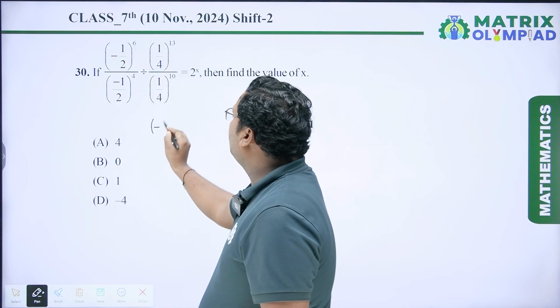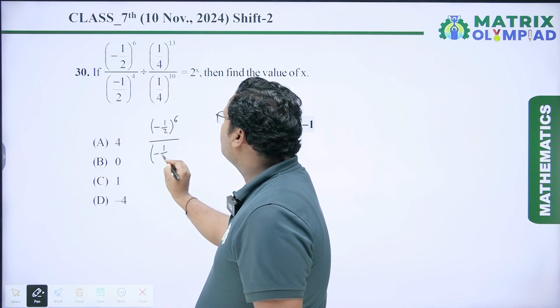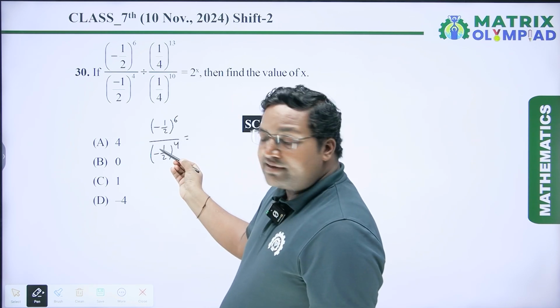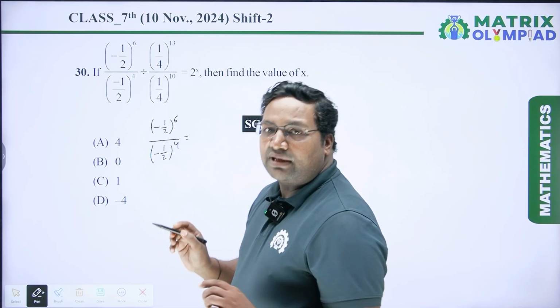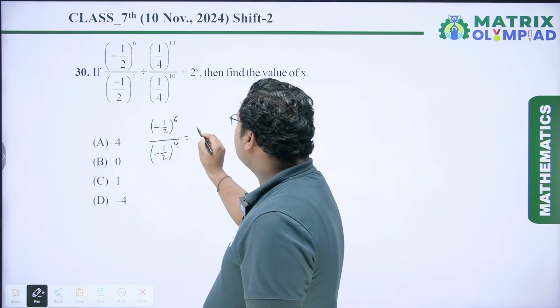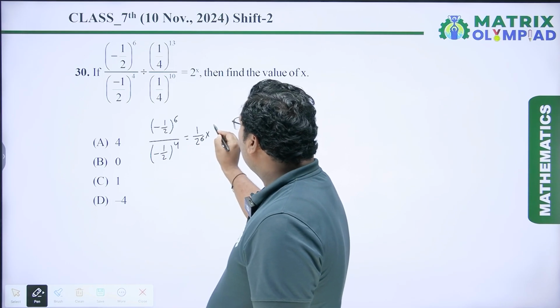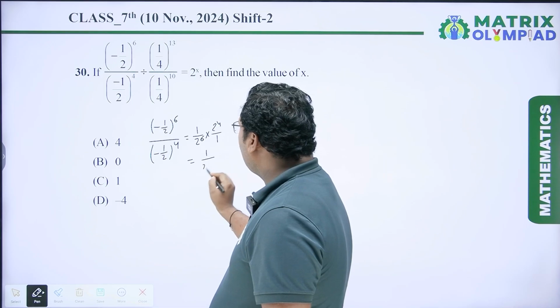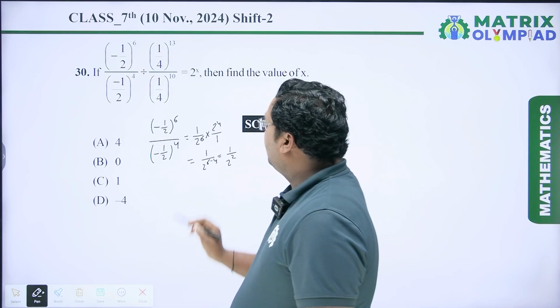So it is (minus 1 upon 2) to the power 6 divided by (minus 1 upon 2) to the power 4. Here negative sign is there, so if any negative and power is even number, then the value is in positive terms. So it is 1 upon 2 to the power 6 into 2 to the power 4 upon 1, which is equal to 1 upon 2 to the power 6 minus 4 equal to 1 upon 2 square.